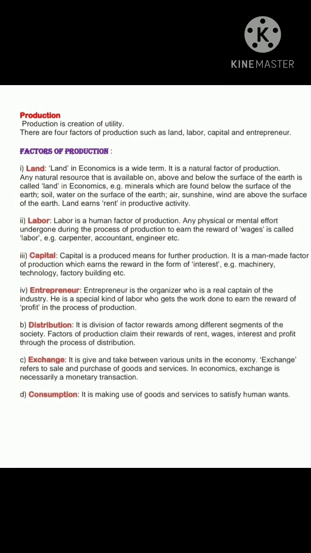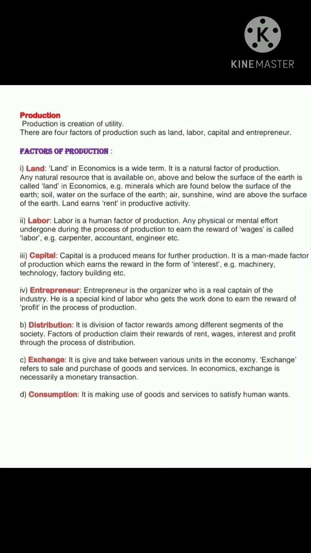So, the topic which we are going to cover in this video is production and the factors of production. So, what is production basically? Production is the creation of utility. It means that the utility of the goods is created, and that process is known as production. Now, there are total four factors of production: land, labor, capital, and entrepreneur.